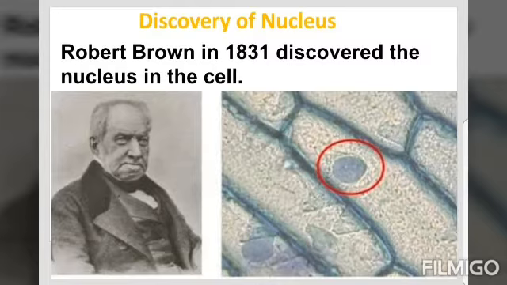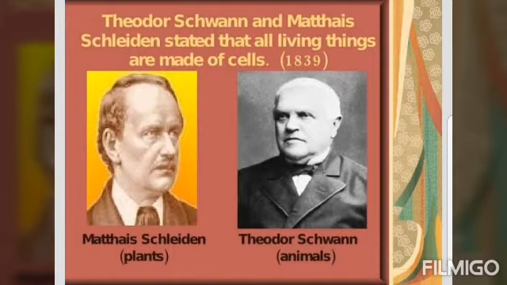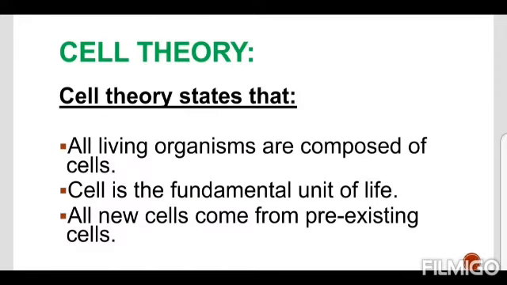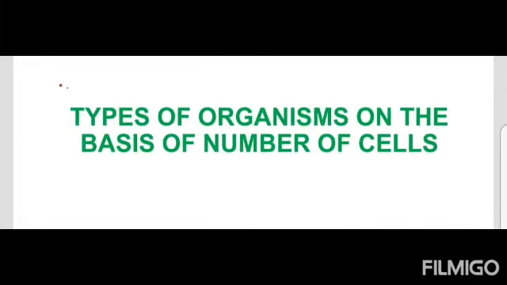The cell theory was propounded by two biologists, Schleiden in 1838 and Schwann in 1839. It was further expanded by Rudolf Virchow in 1855 by suggesting that all cells arise from pre-existing cells. With the discovery of the electron microscope in 1940, it was possible to observe and understand the complex structure of the cell and its various organelles.